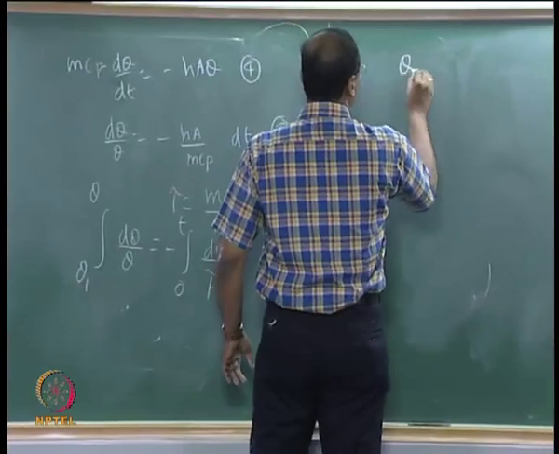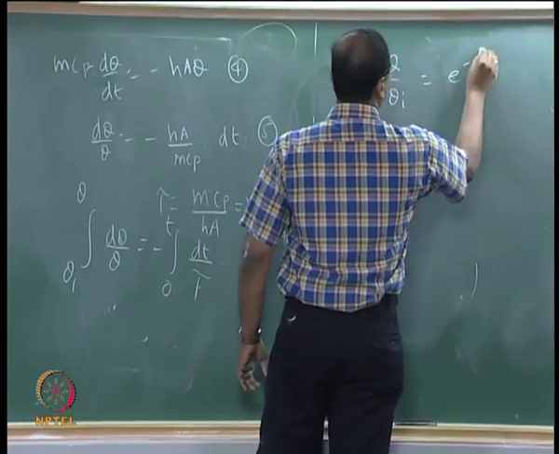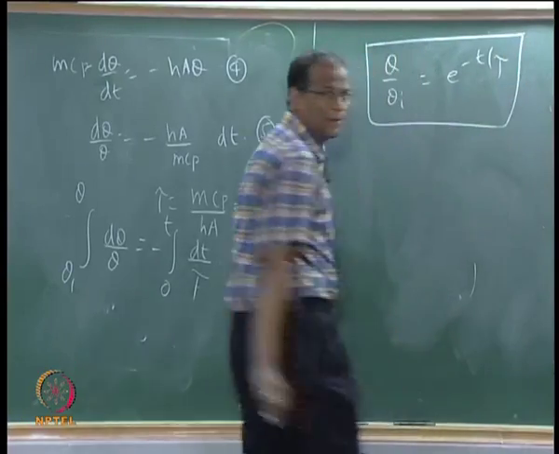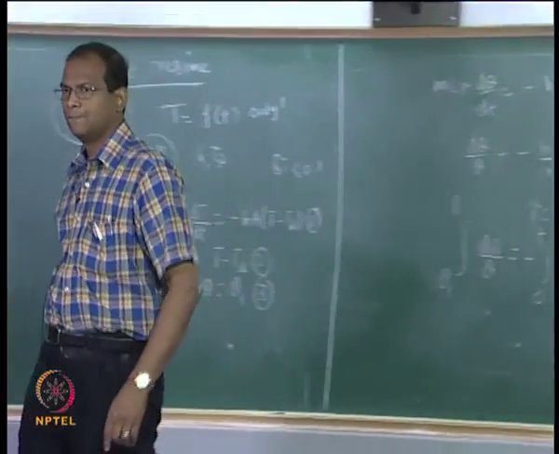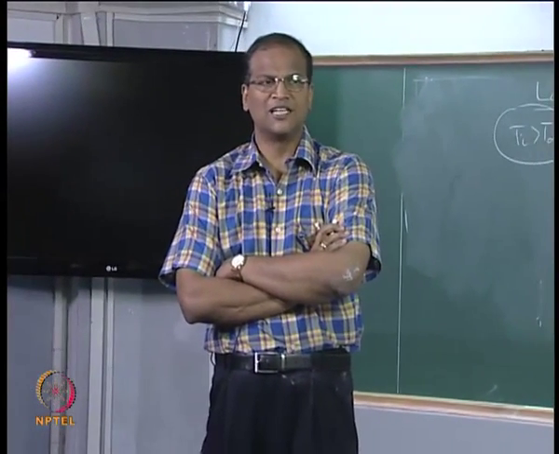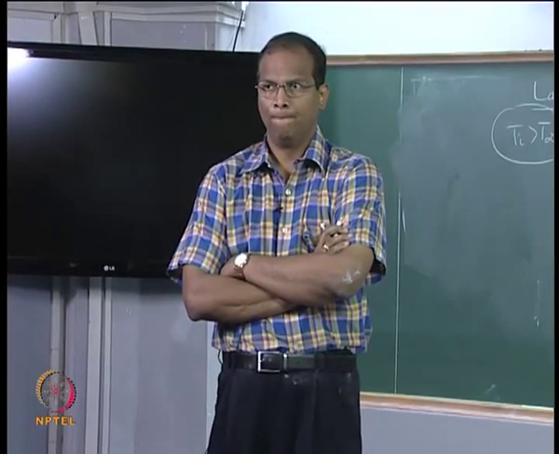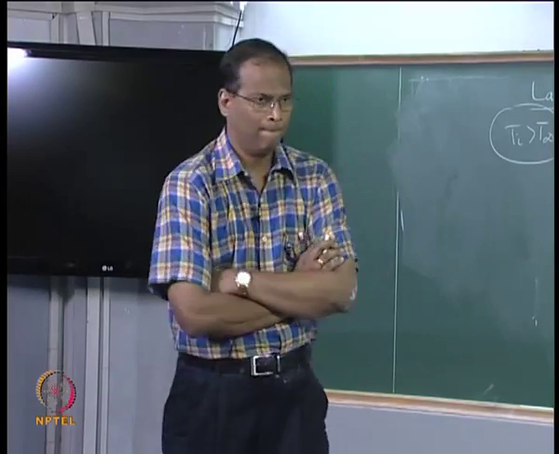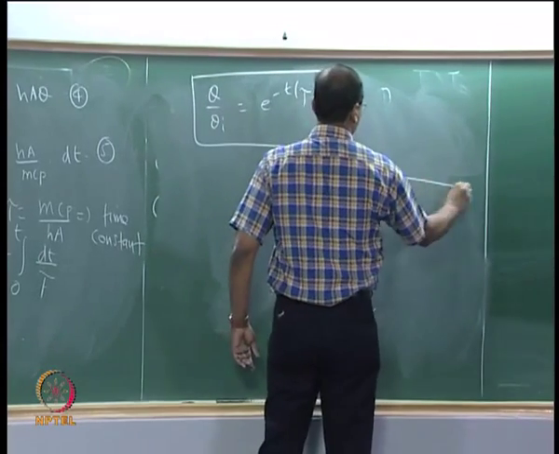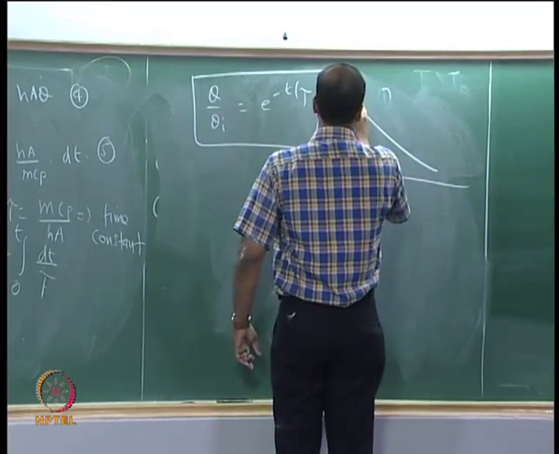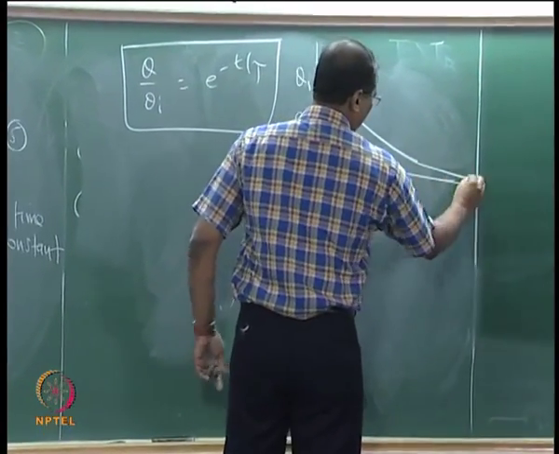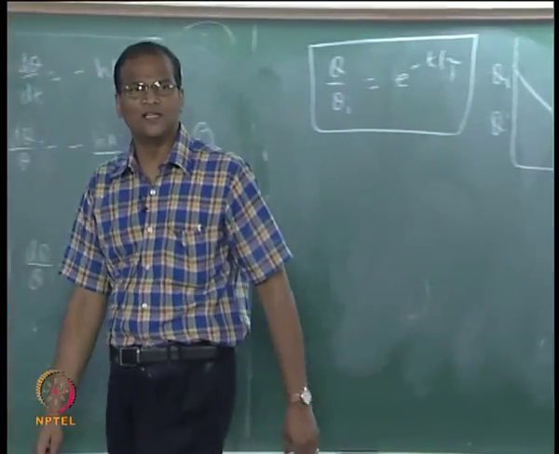So we get, for the lumped capacitance system for cooling, the temperature distribution is exponential. This theta will asymptotically tend to 0 as time t tends to infinity.